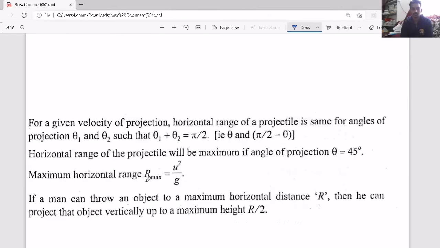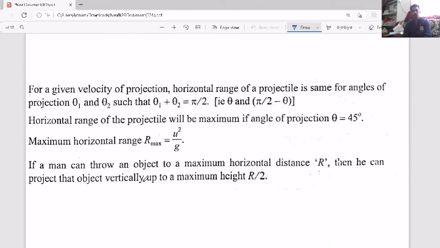Now let's take a few more points. For a given velocity of projection, the horizontal range of a projectile is the same for angles of projection theta 1 and theta 2. See, if two angles are there, one is 30, one is 60, then the range must be the same for both of them. That is what we call complementary angles. So range is the same for complementary angles.